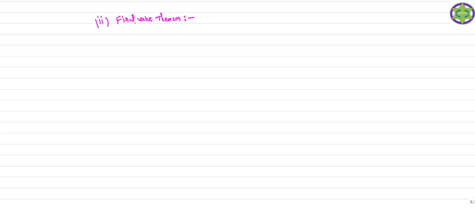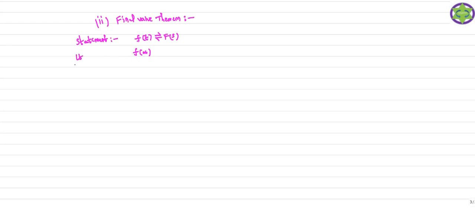What is the statement here? If we want to find out the final value of the signal, the statement is like this. First I will write down the statement, and using this statement we are going to prove the final value theorem. This is the time domain signal f of t, and its Laplace transform is capital F of s. Using the Laplace transform of the signal f of t, we are going to find the final value of the signal.